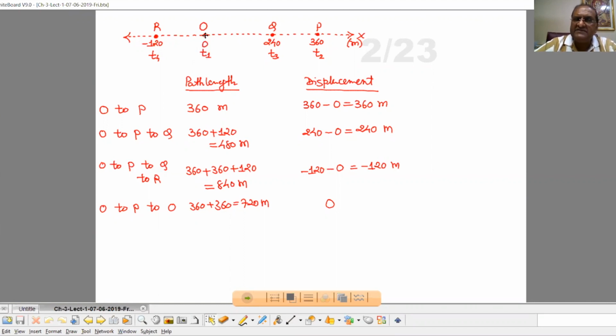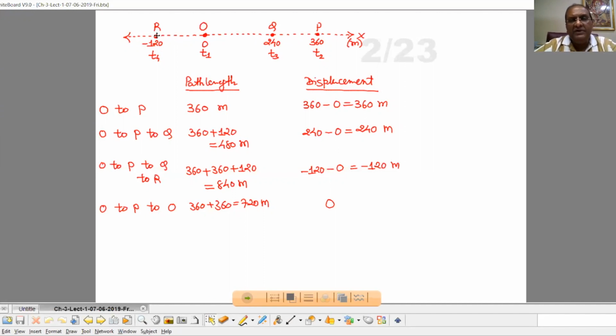We can say it is at the origin, at x equal to 0, and say this origin is O. Then the car moves to P, then P to Q, then Q to O, and then R.